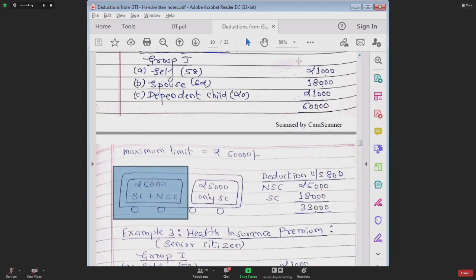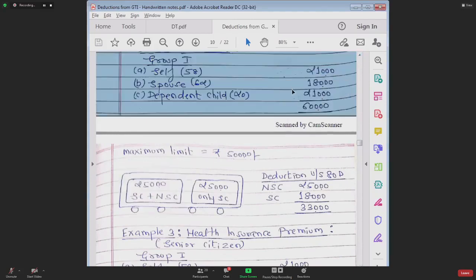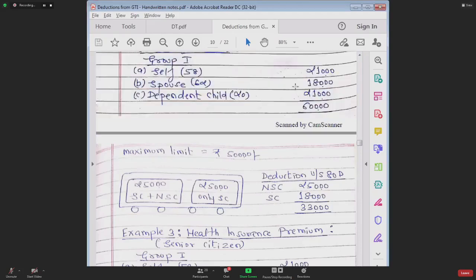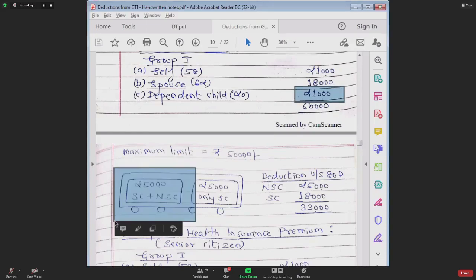Who is non-senior? Self is non-senior, 21,000. Dependent child is non-senior, also 21,000. Self 21, dependent child 21, total 42. This will form part of which bogie? The general bogie. What is the limit for the general bogie? 25. So what will be the deduction allowed for the general bogie? 25.